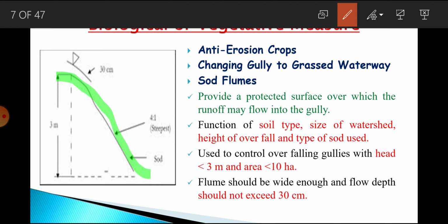So sod flume is a kind of measure where a protected surface is provided over which runoff may flow. And this structure is based on soil type, size of watershed, height of overfall, and types of sod used.